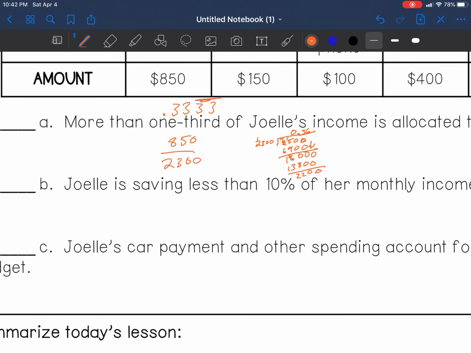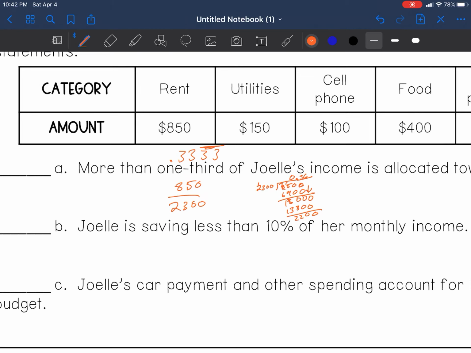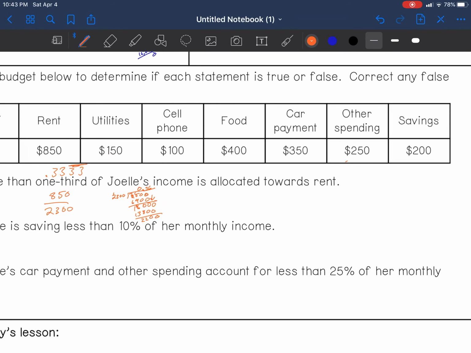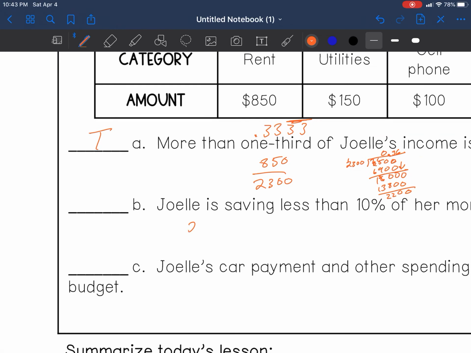This is saying it's more than 1/3. Is that true? That is true, because we know our answer is 0.36. So this answer is true. Sorry about that. All right, Joelle is saving less than 10% of her monthly income. So savings is 200. That's our part: 200 over 2,300.